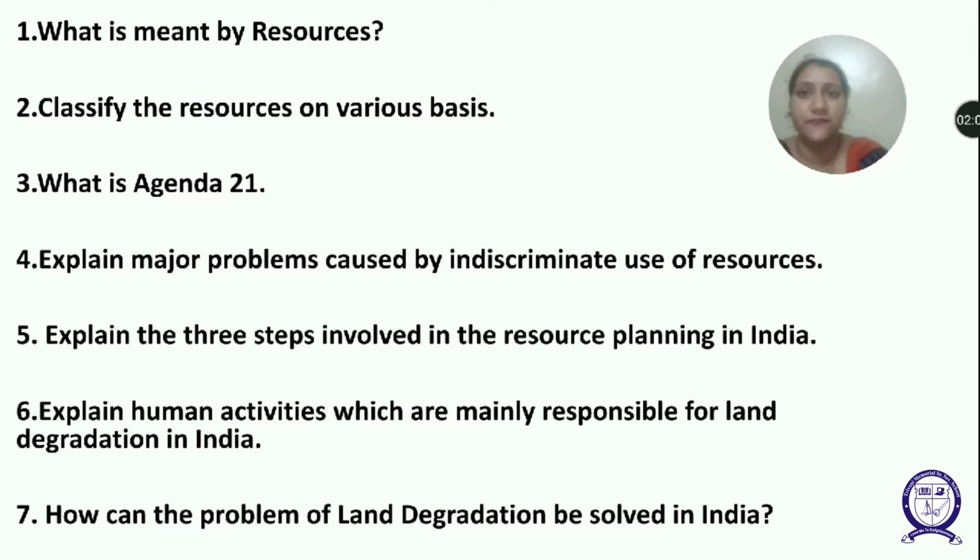Fourth is reserves. Reserves are the subset of the stock which can be put into use with the help of existing technology, but their use has not started. Why? Because they are secured for future requirements. Like river water can be used for generating hydroelectric power, but presently it is being utilized only to a limited extent, because we need to save for our future generations. So that is a reserve resource.